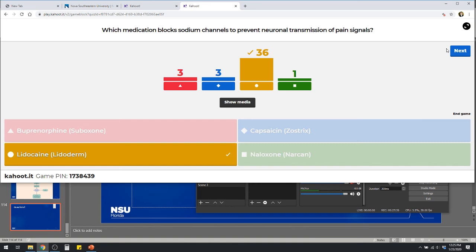Capsaicin does what? Depletes substance P, good, so it helps to decrease the sensitization of those nociceptive fibers, right? And then naloxone, opioid receptor antagonist, right? It's a rescue medication there.